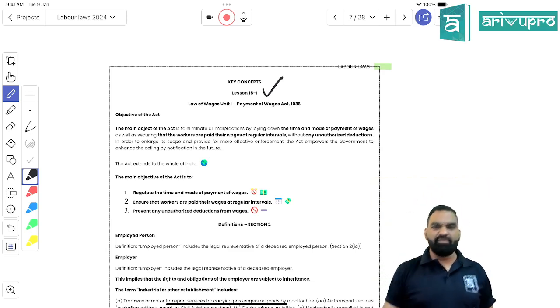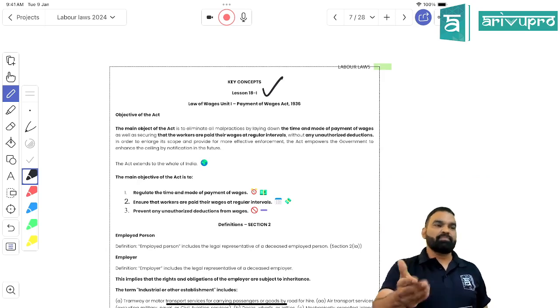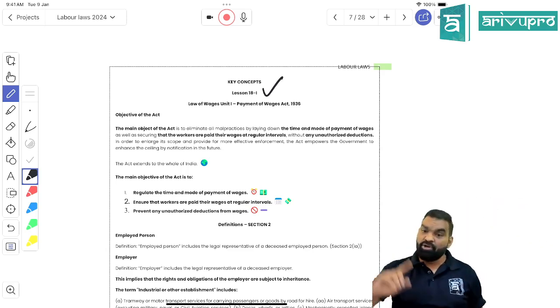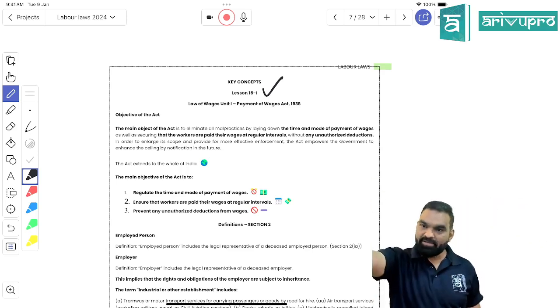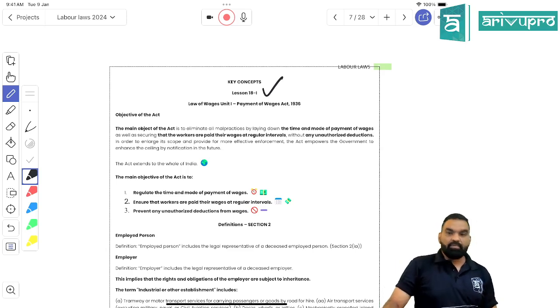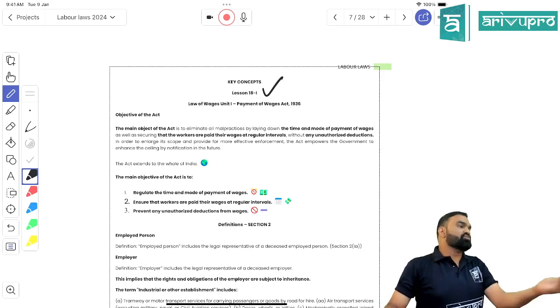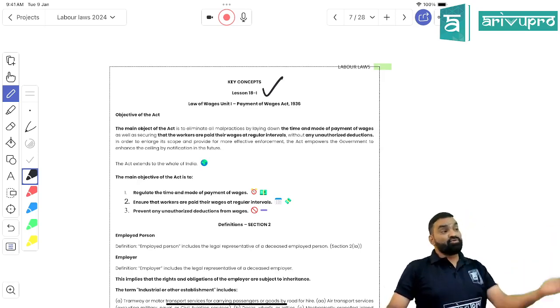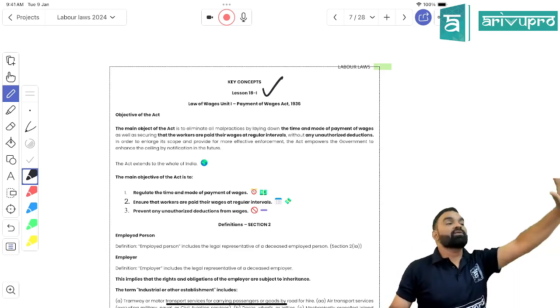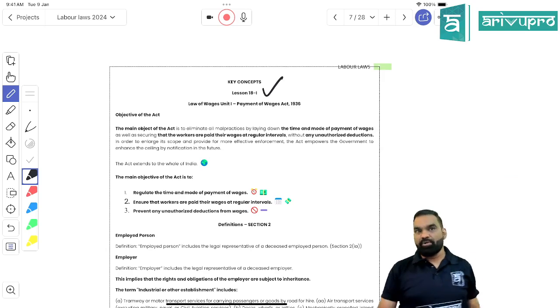Who is the officer in default? The person who is subject to punishment, right? Right, students? In case of contravention, who is answerable, right? That is called the officer in default, right? Who is responsible for the compliance, right? If he does not comply, he has to answer, right? If he is not giving the proper answer, he would be punished, right? Right, students?